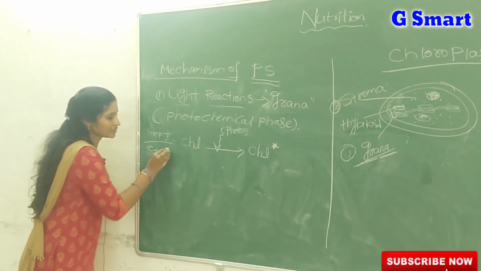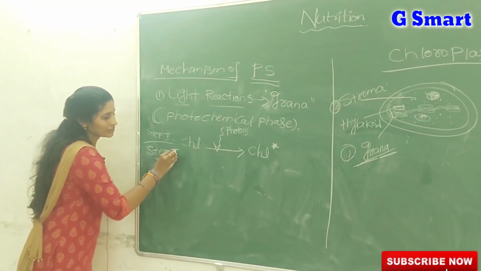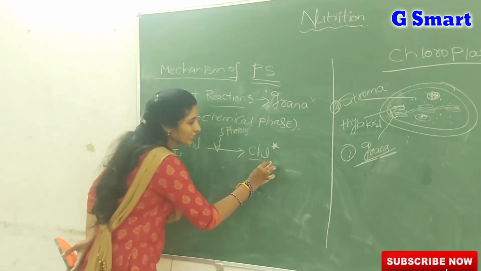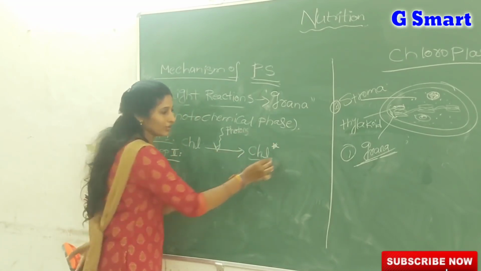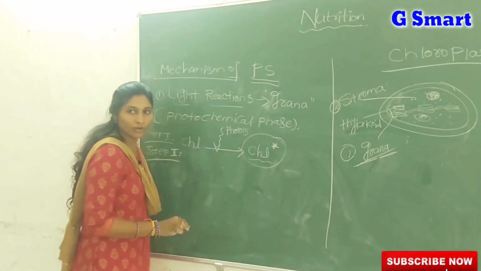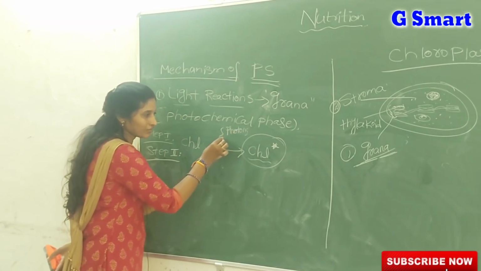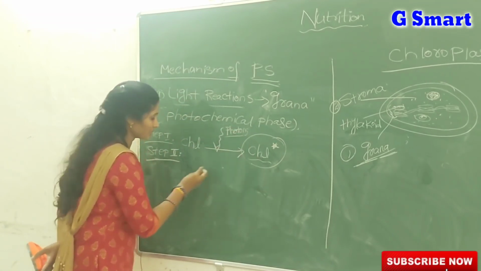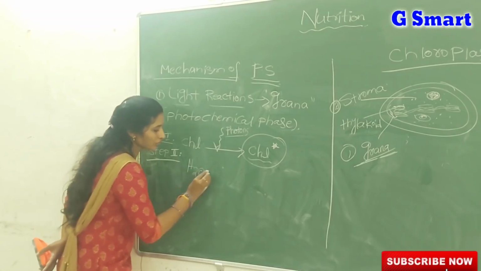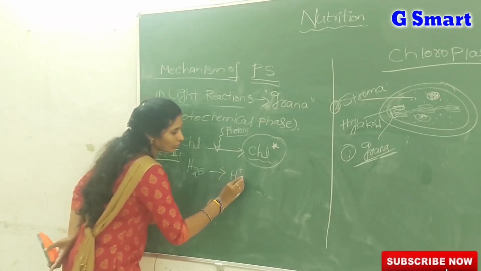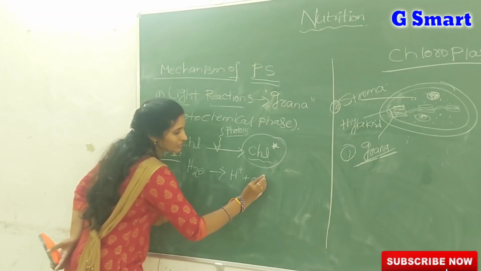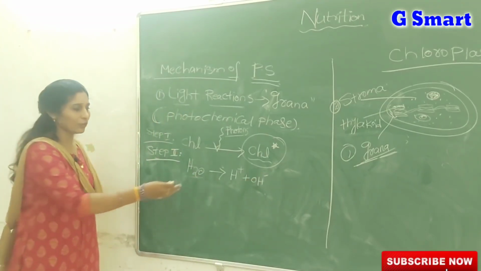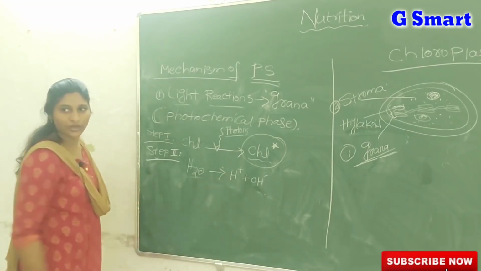Then what is step 2? In step 2, the activated energy of the chlorophyll molecule, the chlorophyll having received the energy from the photons of light and become activated, helps to split the water molecule into two respective ions, H plus and OH minus ions. Why? Because water is composed of two ions, H plus ion and OH minus ion.